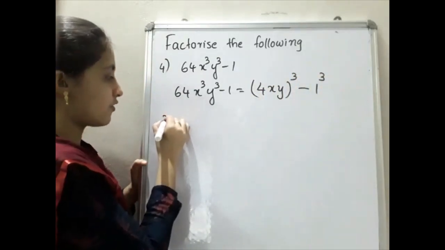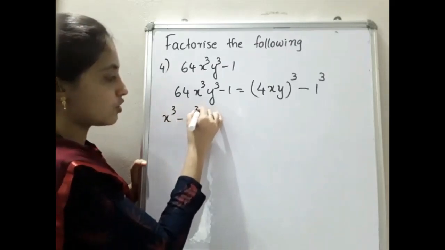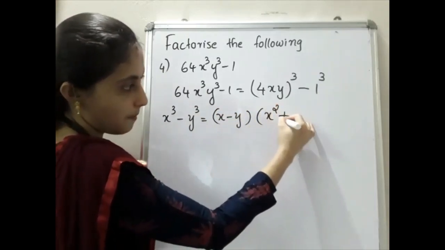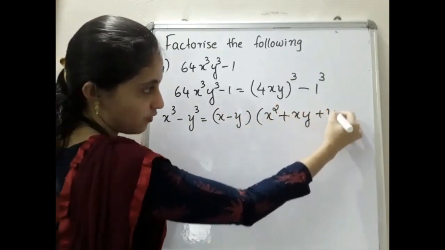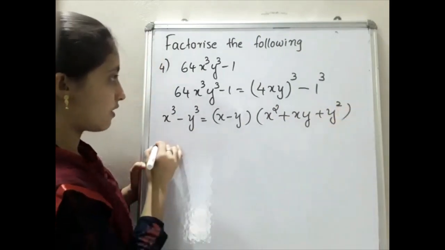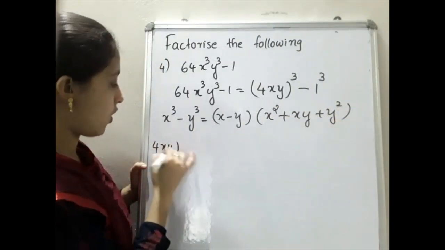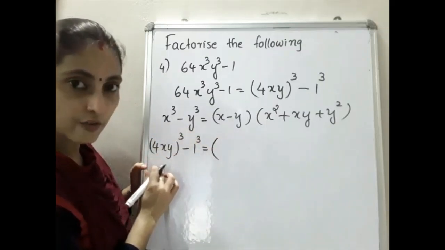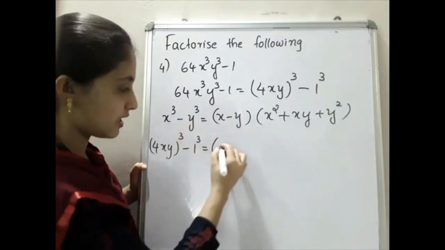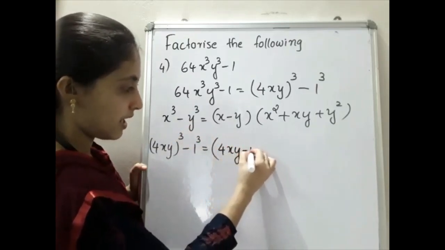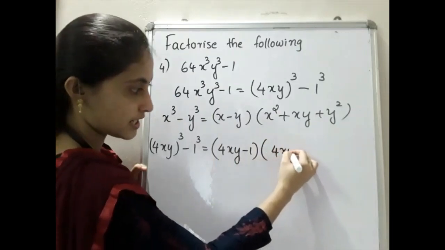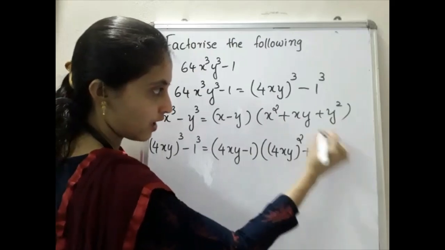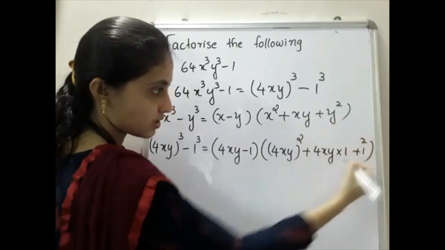So what's our formula? x cube minus y cube is equal to x minus y into x square plus xy plus y square. So our question is 4xy the whole cube minus 1 cube, where x is replaced by 4xy and y replaced by 1. So 4xy minus 1 into 4xy the whole square plus 4xy into 1 plus 1 square.